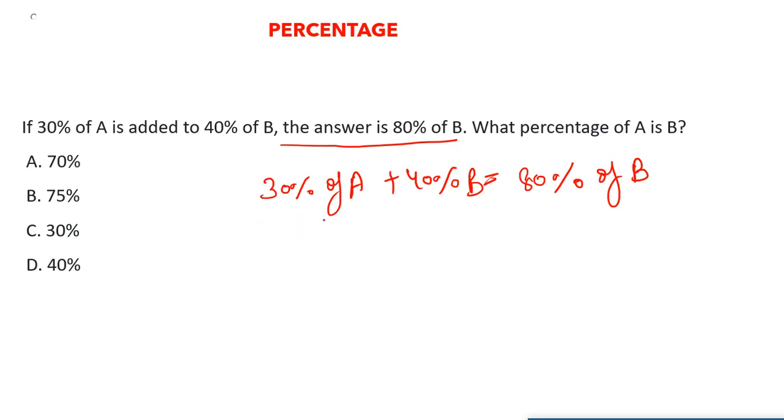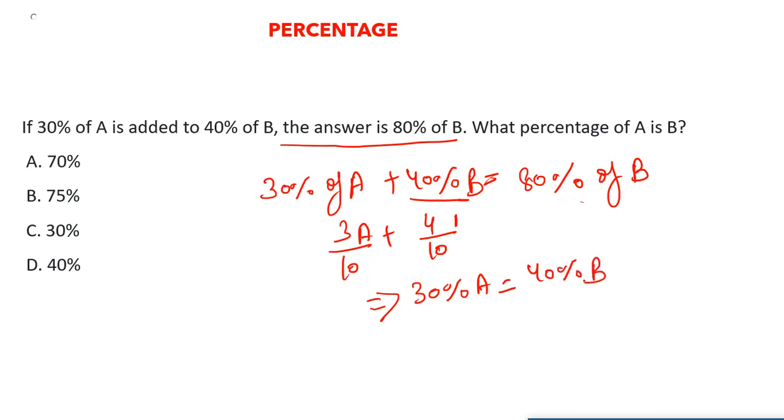30% means 3 by 10, so 3 by 10 of A. 40% means 4 by 10, 4 by 10 of B. Or let's simply solve it, no need to convert this into a fraction. We can just say 30% A equals, let's take this term here, 40% B. So A by B, what are we getting? A by B is 40 by 30, that is nothing but 4 by 3. So the ratio A to B is 4 by 3.